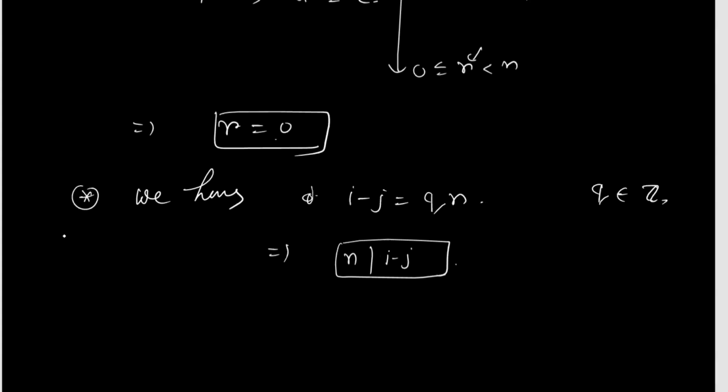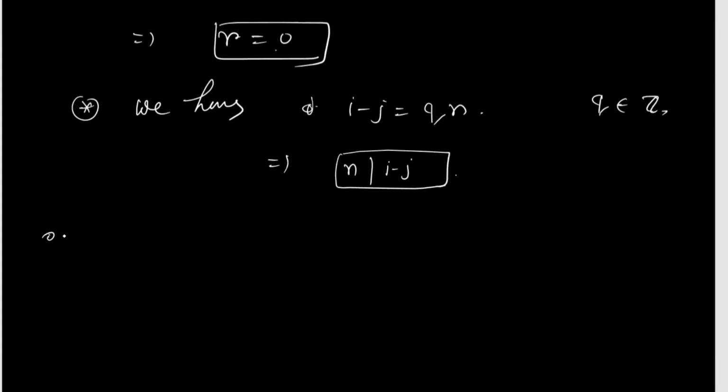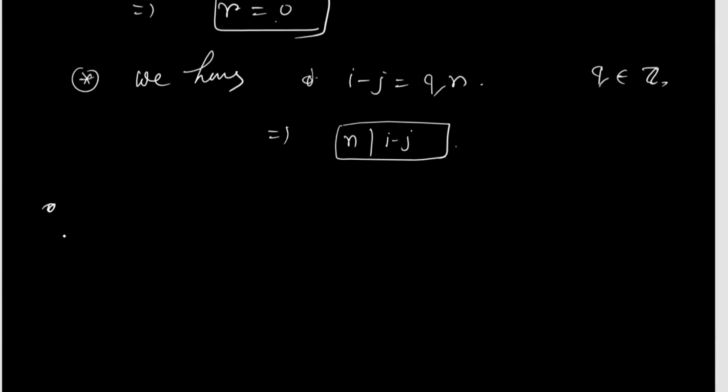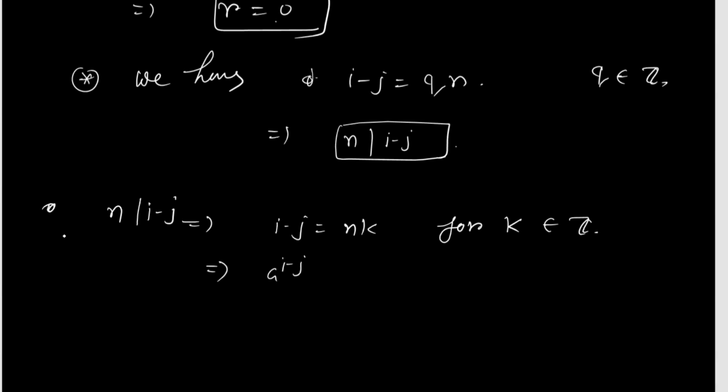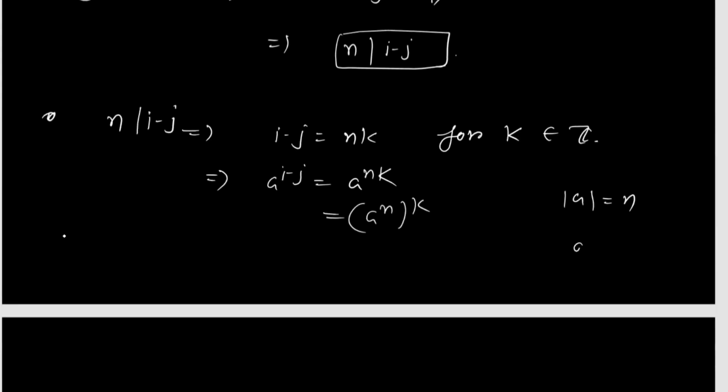Now we show that if n divides i minus j, then a^i equals a^j. So n divides i minus j, that is, i minus j equals nk for some k belonging to Z. So a^(i-j) equals a^(nk), which is (a^n)^k, but the order of a equals n, so a^n equals identity.